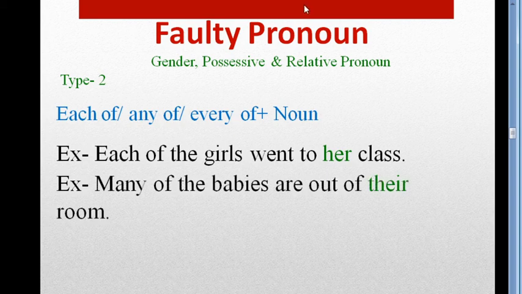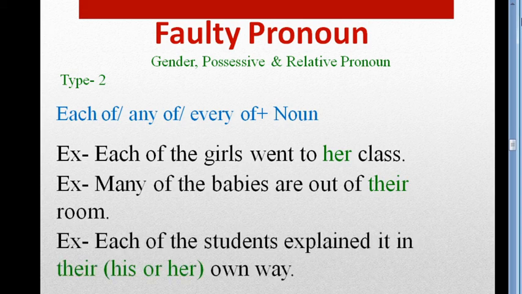Next one is: Many of the babies are out of their room. After babies, I have used the pronoun their because baby is a common gender and we can't define it is he or she. So I have used here their, because the gender is unclear. Another one is: Each of the students explained it in their own way. Dear students, you can use here their or his or her because the gender is unclear.